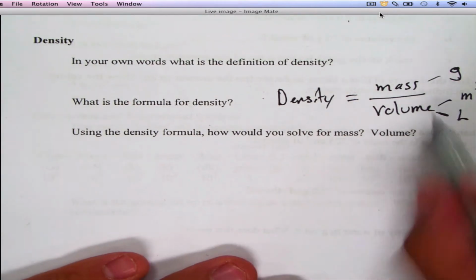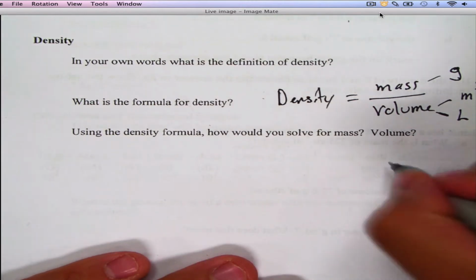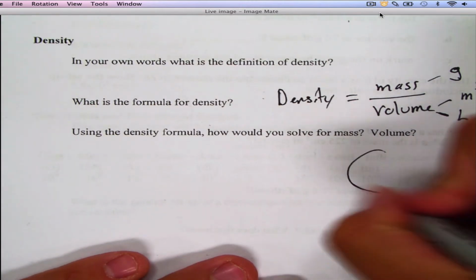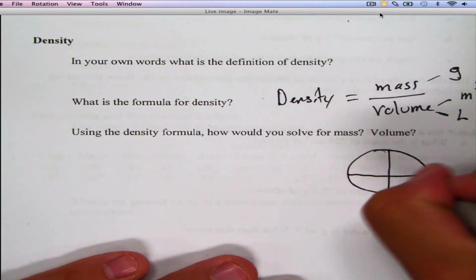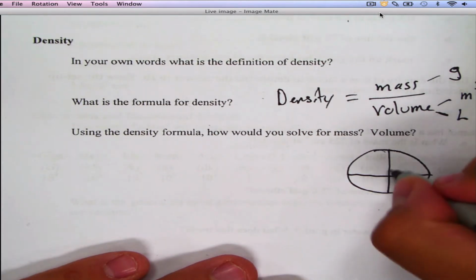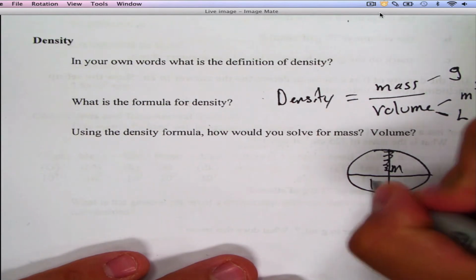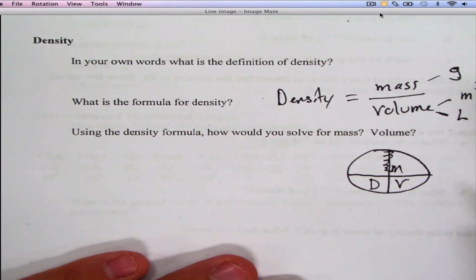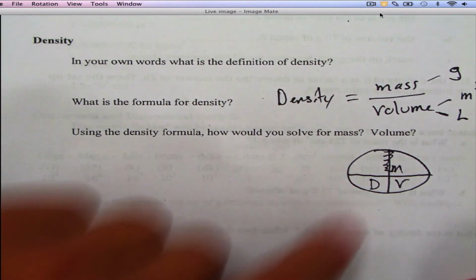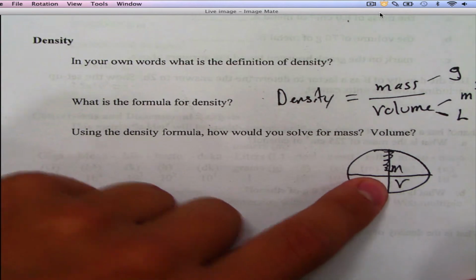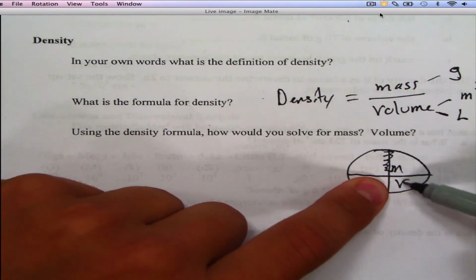So if we're going to rearrange this formula, there's a couple things you could do. There's this whole trick, I don't even know who came up with it, but I didn't even do it right. Bummer. Cross that off. See, mass goes on top here, density and volume. Can we see that all right? I think so. So here's what you could do. If I want to find density, I cover the density up and I say, oh, it's mass over volume.